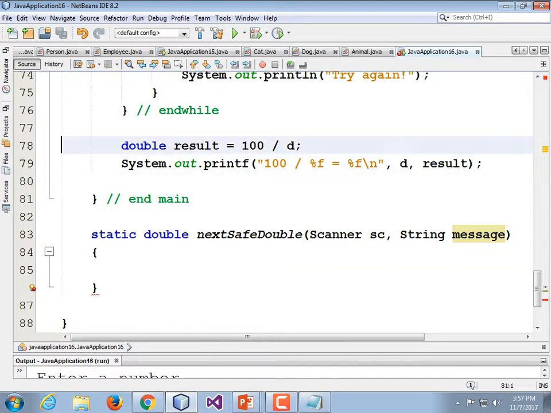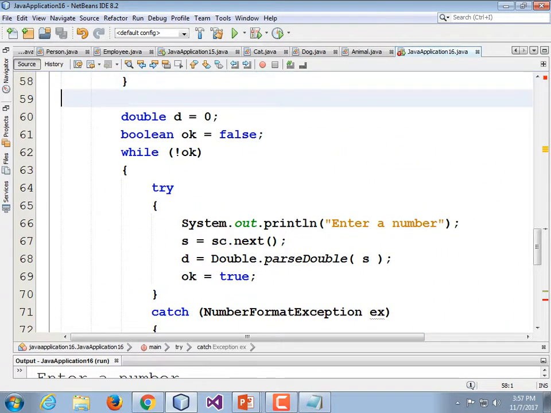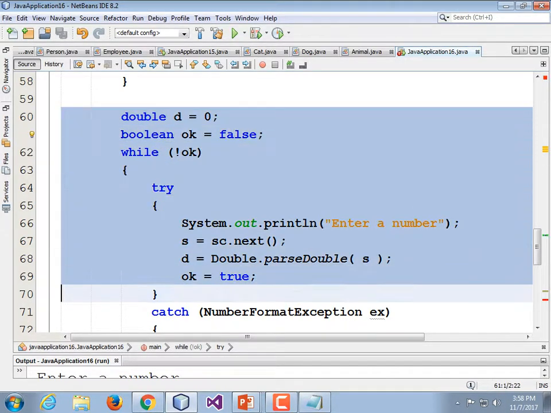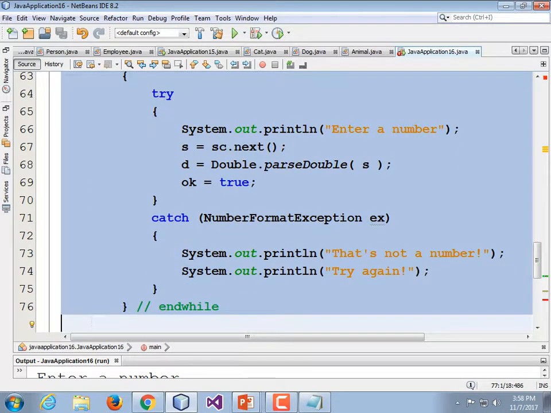Now I'm going to go and grab all this code and cut it and paste it there. So everything inside the loop, and maybe a couple lines even above it. Yeah, like that Boolean OK. Even at double D. Everything, all the way down from double D is equal to 0, Boolean OK is equal to false, all the way to the bottom of the while loop.